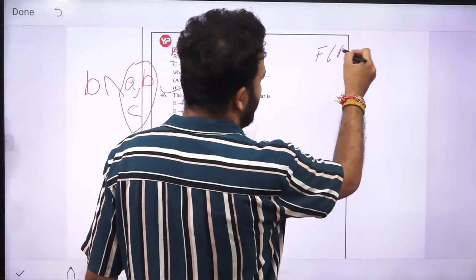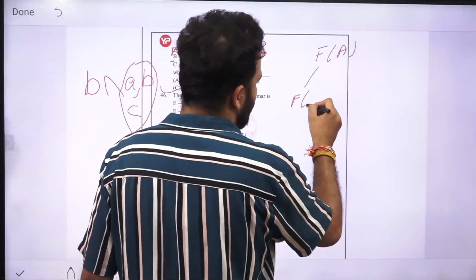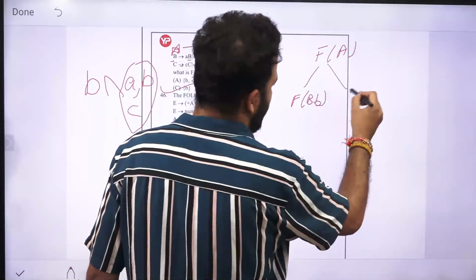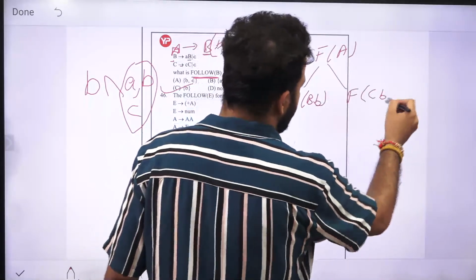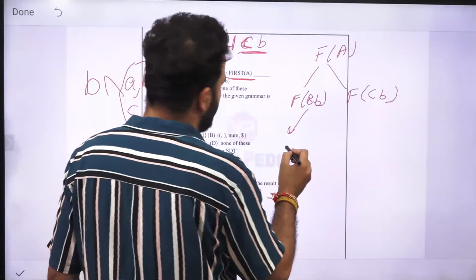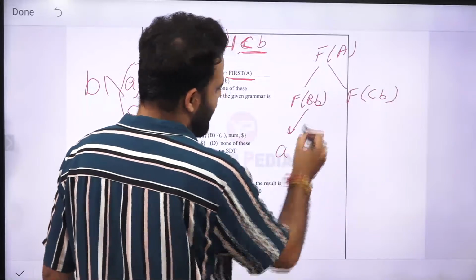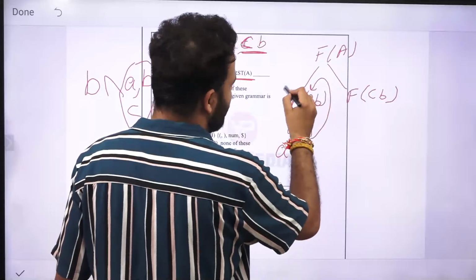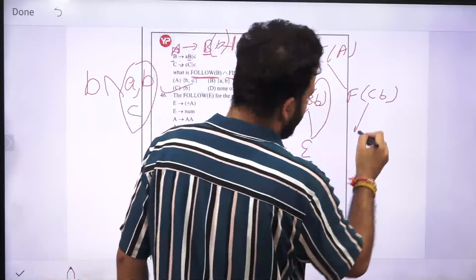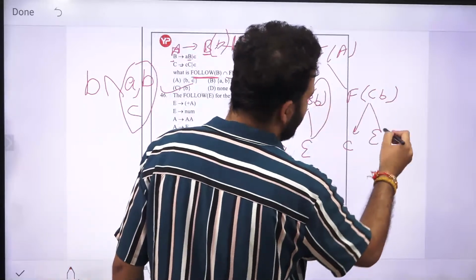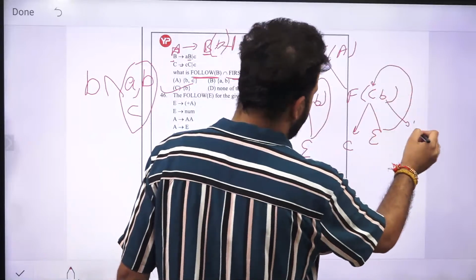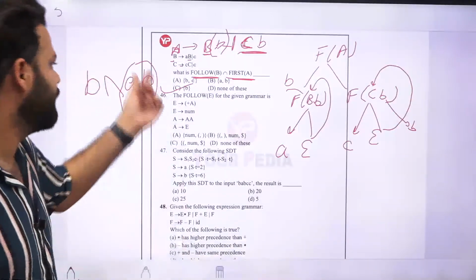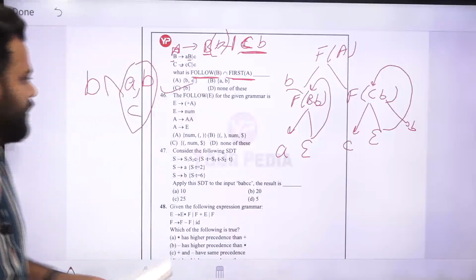First of A will be first of BB and first of CB. First of B will give you A, and whenever you put epsilon here, it will go back, you will put epsilon and it will give you B. For this, it will give you C, and epsilon, when you put it back, it will again give you B. So ABC will be the first of A, follow of B will be B only.